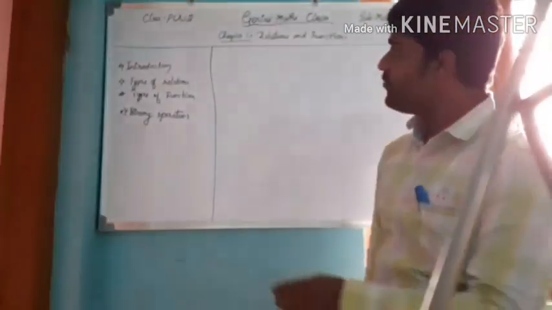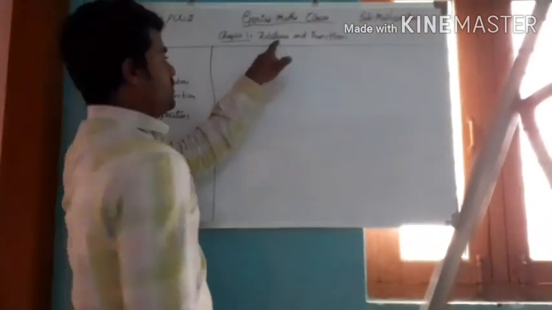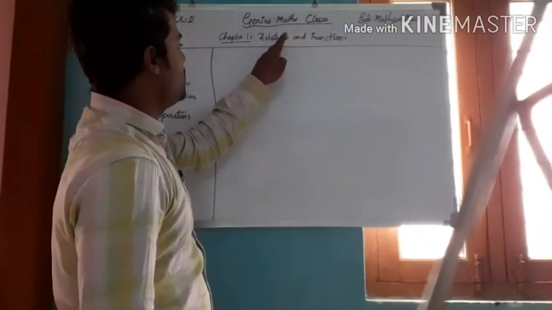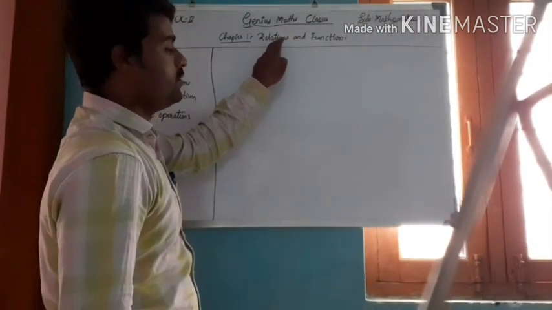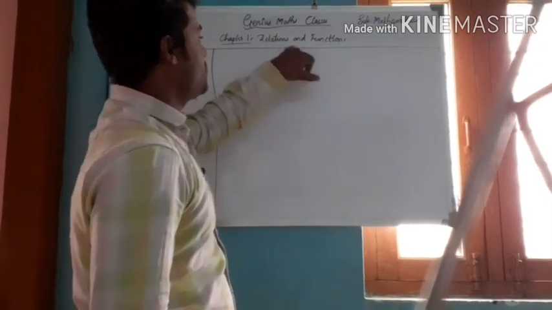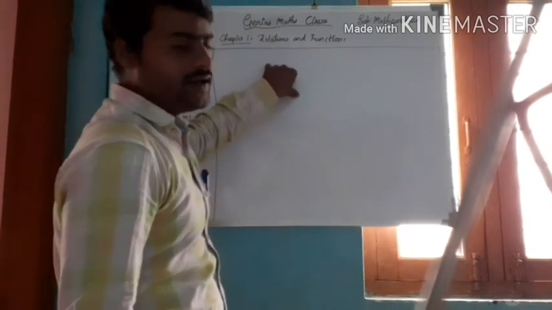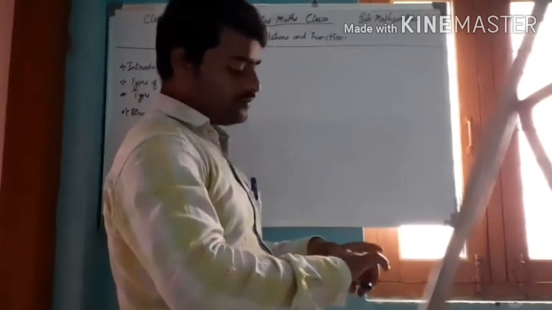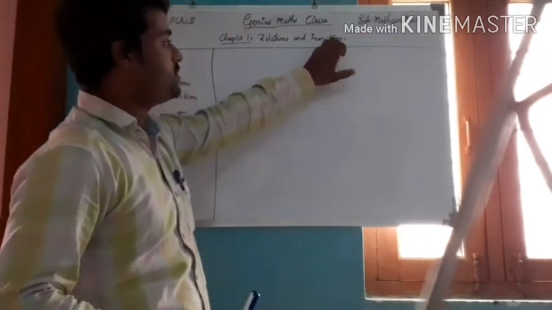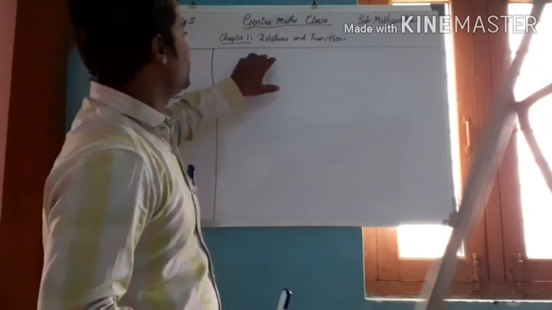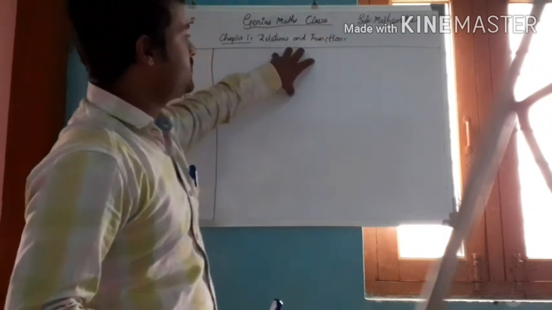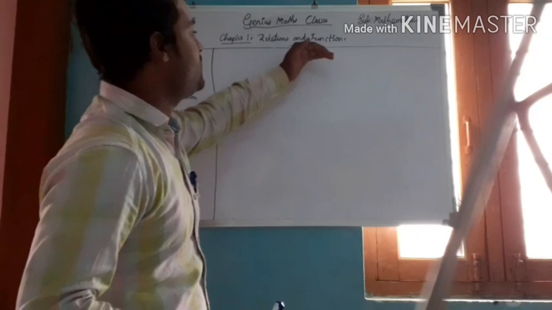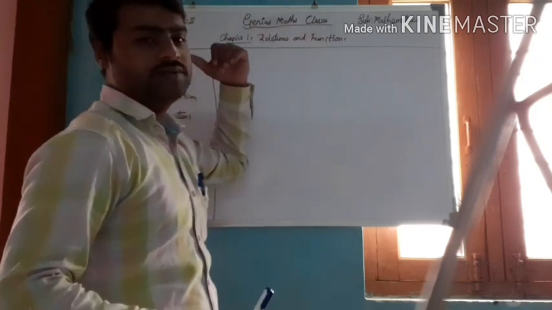We are familiar with relations and functions because we studied them in PUC first year. Using the concept of first year, we are again discussing relations and functions, the extended version of that.